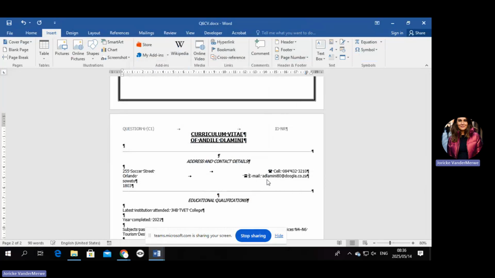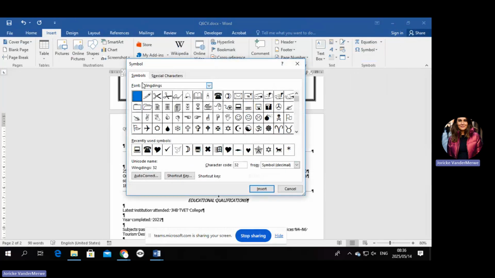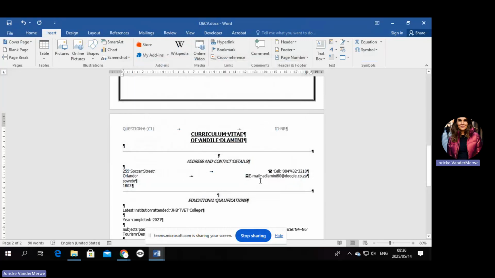So if you didn't want to do it like that, let's quickly see what we would have done. Insert, symbol, more symbols, Wingdings, and then we would have said 50. Was it 50? 48. Well, 58. Sorry. Sorry, 58. And then say insert and close. Okay, and then there must be a space between that. That is what they're asking there, plus one letter space. A letter space means there must be a space bar in between.